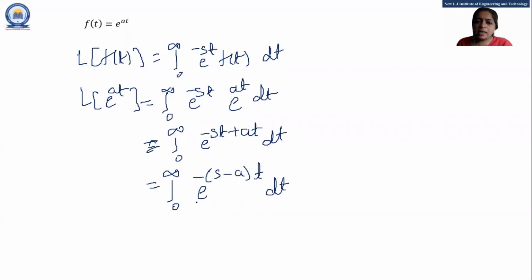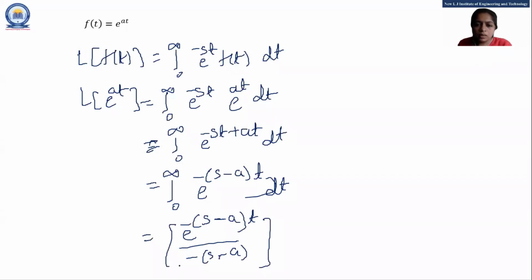Got it? So again, if I integrate this with respect to t, what is the answer? e raised to minus s minus a into t upon minus s minus a, and limits are 0 to infinity, right? So if I put the upper limit minus the lower limit, and after simplification, what is the answer? Our answer is 1 upon s minus a.